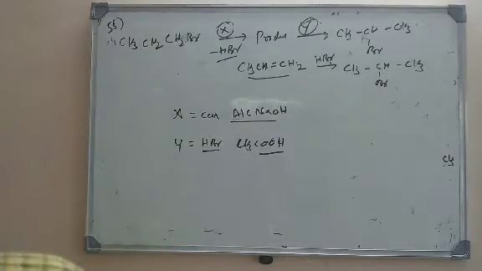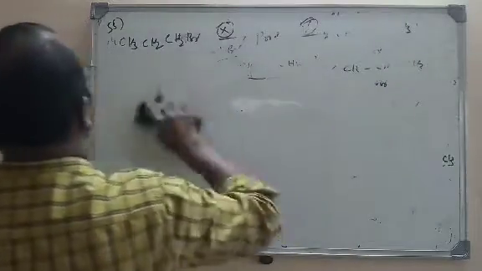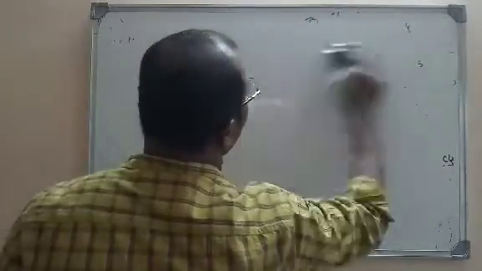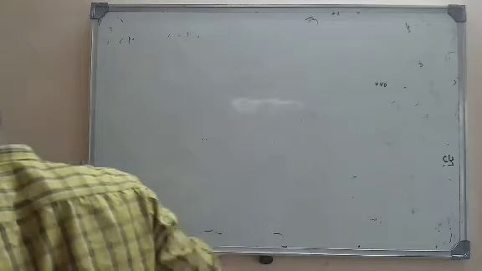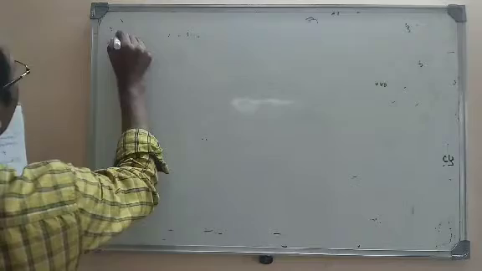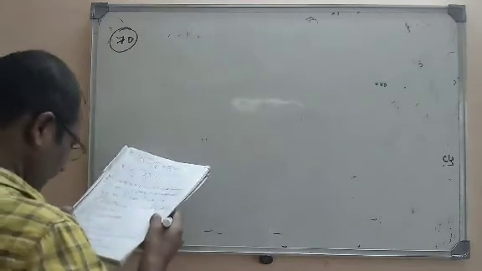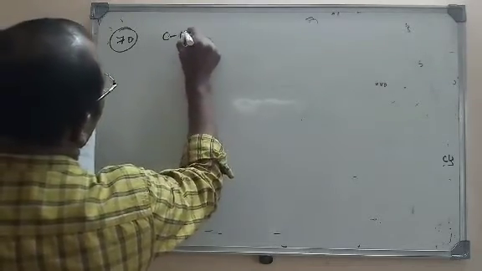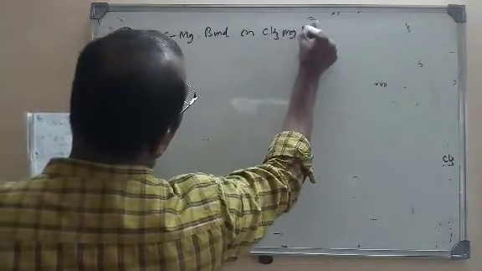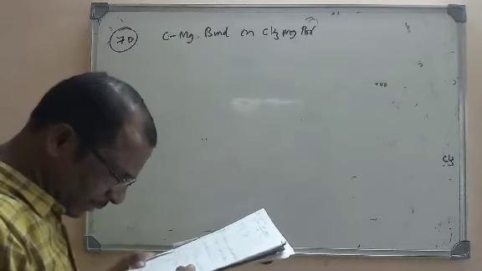So these are some model questions based on the preparations as well as some properties. Majorly these are some of the interconversions. Now I will move to the next model questions. That is question number 70. The C-Mg bond in CH3MgBr, methyl magnesium bromide, nothing but Grignard reagent. First one is non-polar.